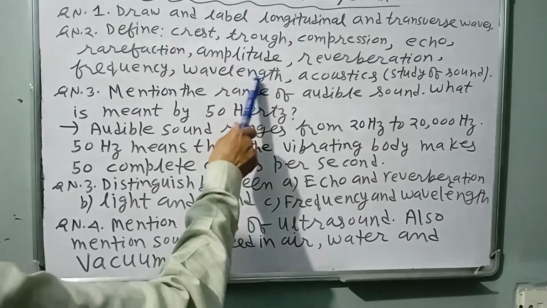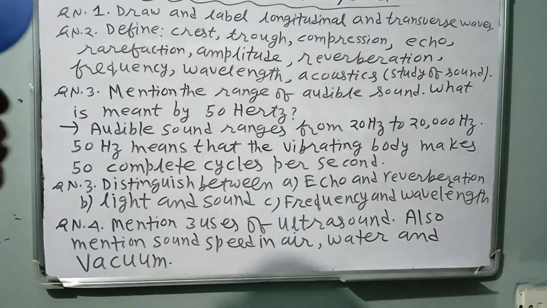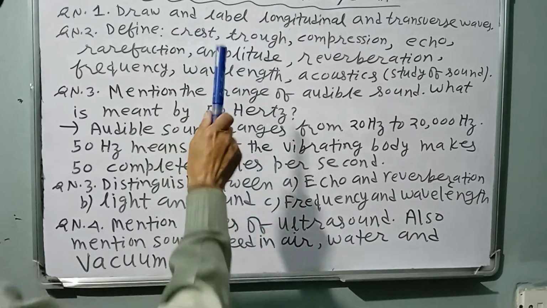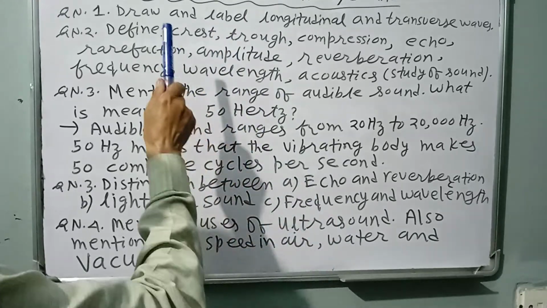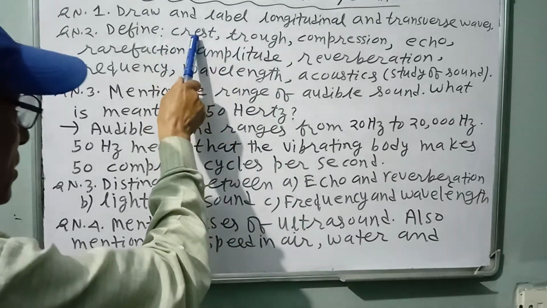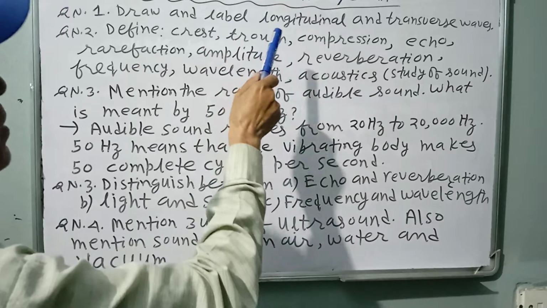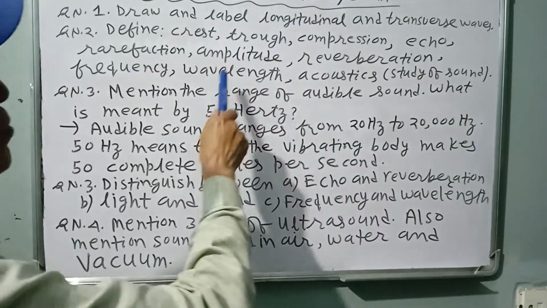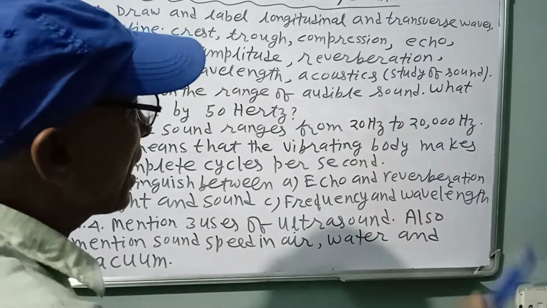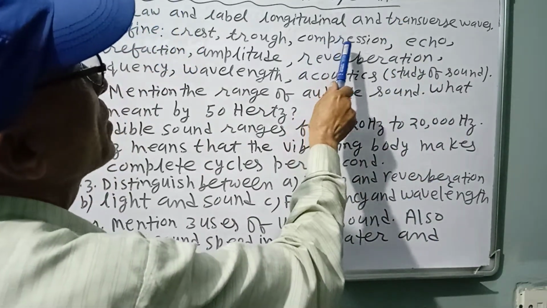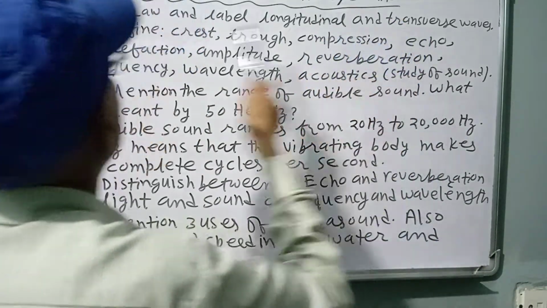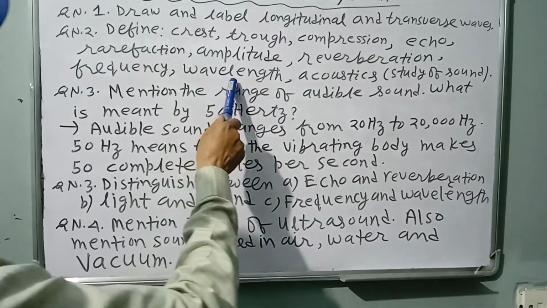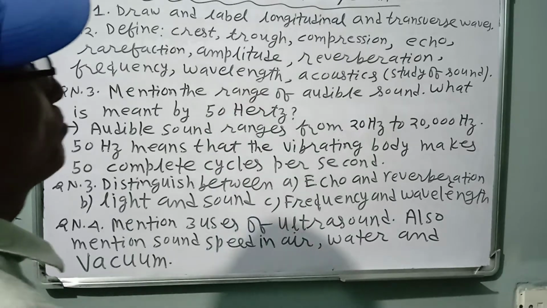Wavelength, you can define wavelength in two ways. In case of transverse wave, it is the distance between two successive crests or troughs. In case of longitudinal wave, wavelength is the distance between two successive compressions or rarefactions. It is denoted by lambda and its SI unit is meter.